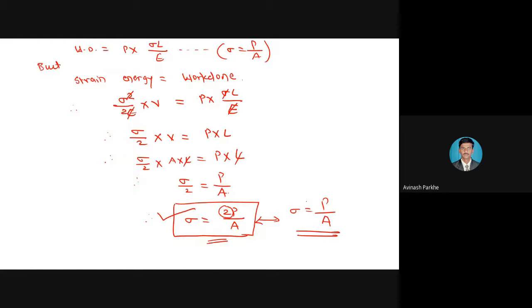Therefore, we got the final equation in the form of sigma is equal to 2P upon A, and the other formula is sigma is equal to P upon A. Means stress due to the suddenly applied load is twice or 2 times more than stress due to the gradually applied load. So this is the basic difference between the stress due to the gradually applied load and stress due to the suddenly applied load.